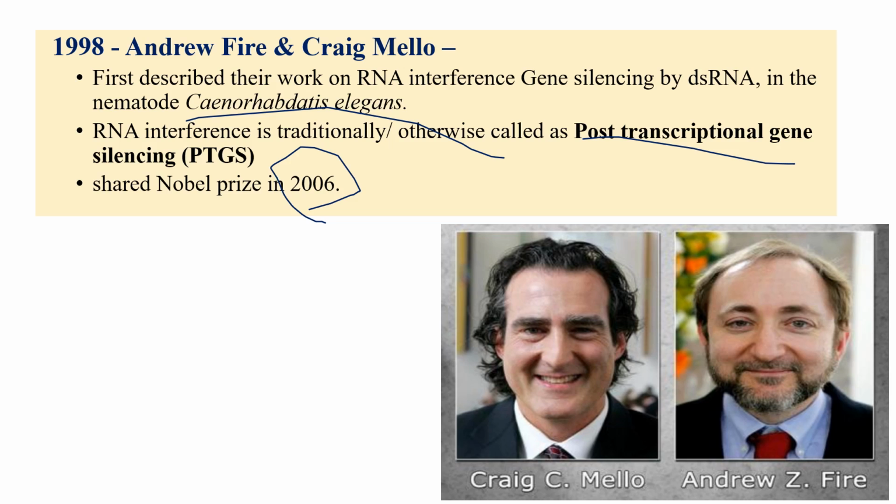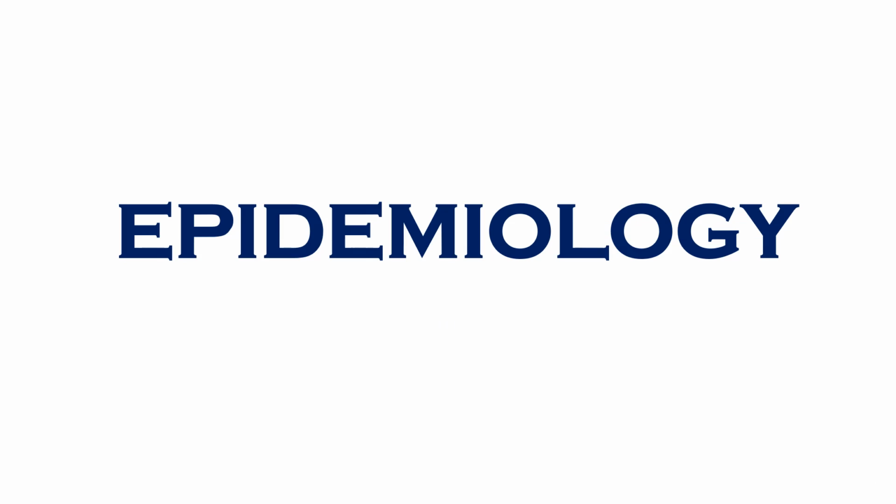So in questions, we would expect something like this: what is the nematode associated with RNA interference, otherwise called post-transcriptional gene silencing? Caenorhabditis elegans, the nematode. RNA interference is also known as post-transcriptional gene silencing. Now we'll see epidemiology.